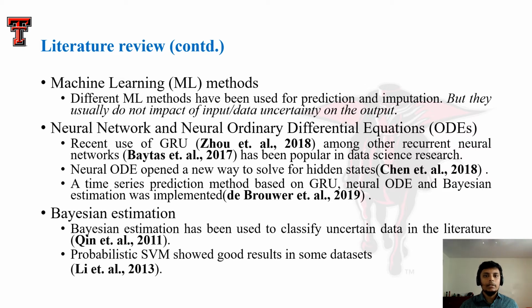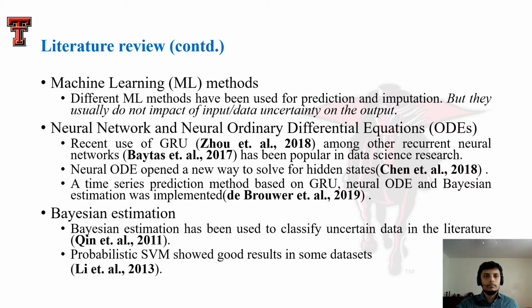In recent development of recurrent neural networks, several attempts have been made to achieve a better prediction accuracy for rare events. These methods are mostly focused on prediction accuracy but do not care much about robust imputation techniques. Uncertainty propagation with predictive modeling is found in the literature, but they are not usually used for EHR time series analysis. In this presentation, we shall focus on GRU-ODE-Bayes methods and the probabilistic SVM method as described in the